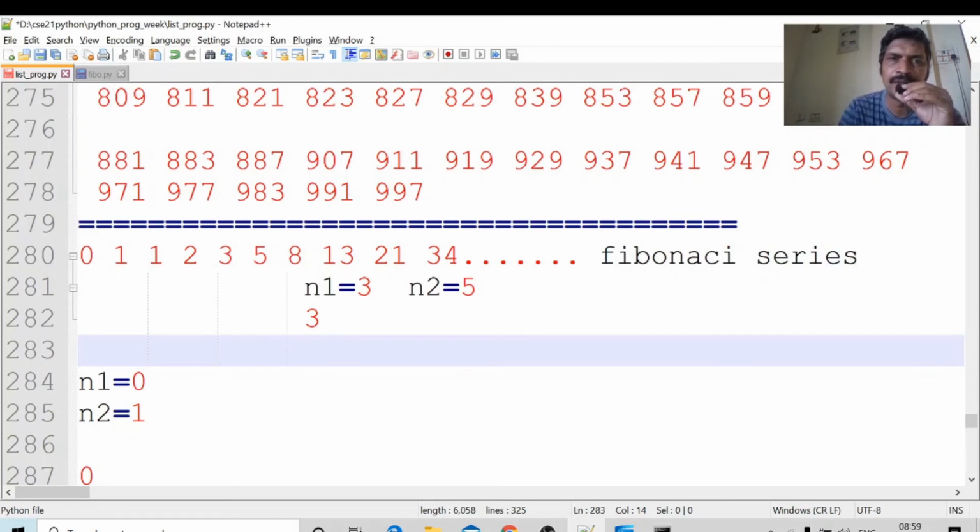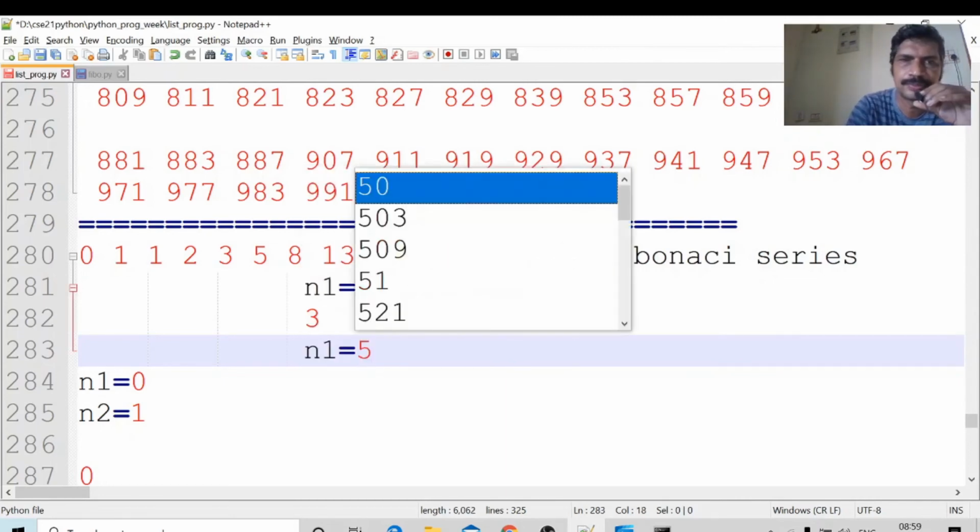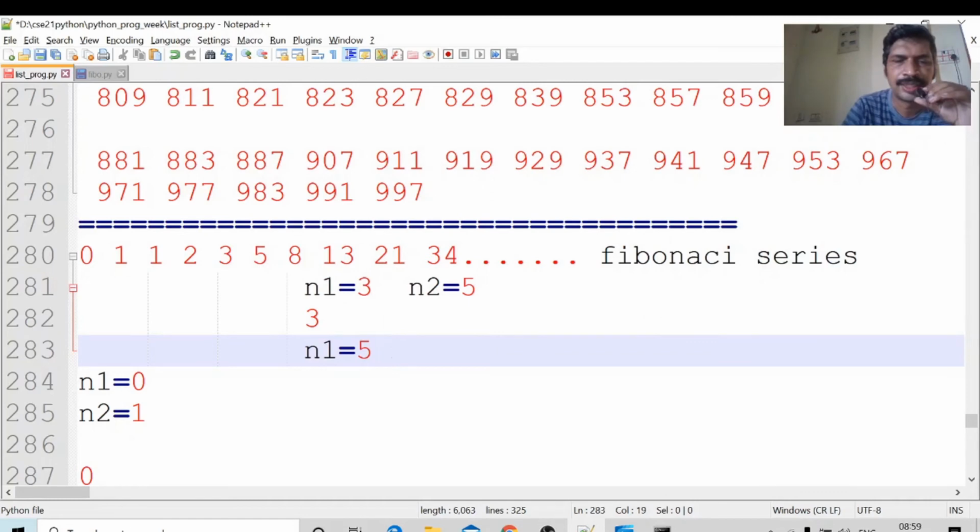Okay, now add those two numbers n1 plus n2 and save it in n2, the value 8. Copy the 5 value into n1, add 3 plus 5, 8 into n2. After performing this, n1 equal to 5, and the next Fibonacci number, n2 equal to 5 plus 3, 8. Okay, this operation we are performing repeatedly.